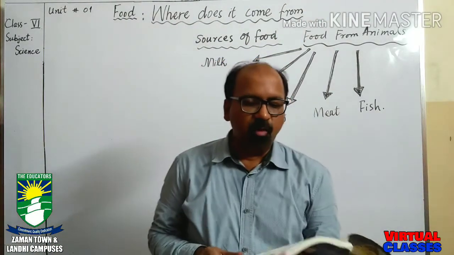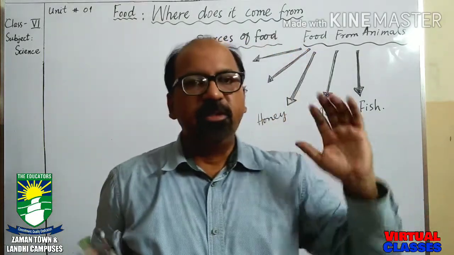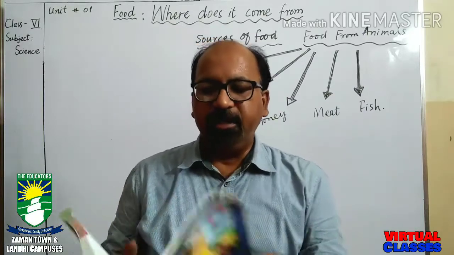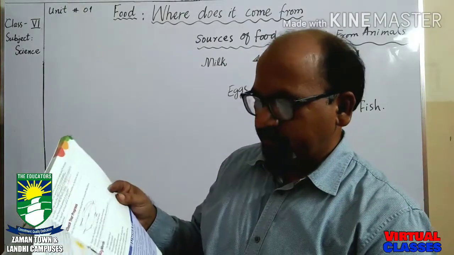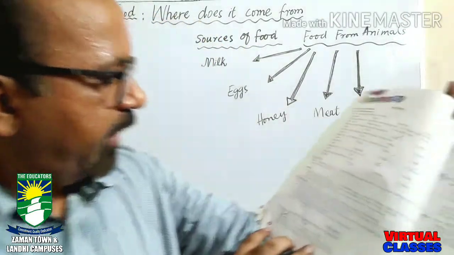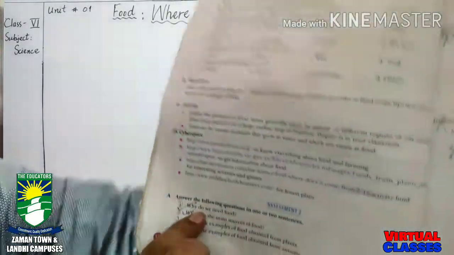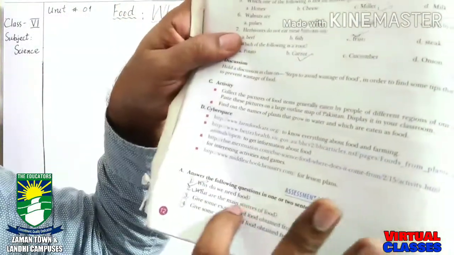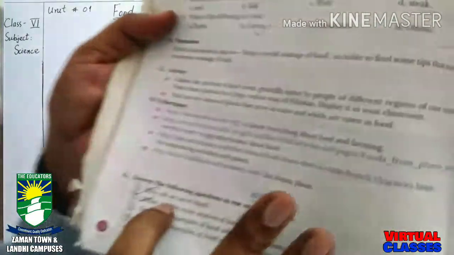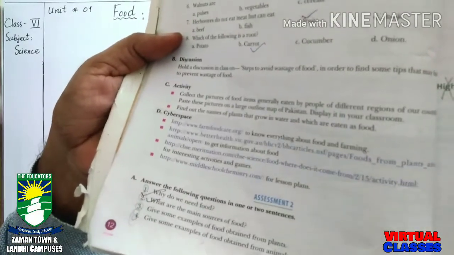Let's come to the homework. You'll have to draw a title page. First of all the index, then the title page of chapter 1, Where does it come from, and you will do a few questions. Let's come to page number 12. The first question is, why do we need food? We have discussed that food provides us energy, and energy is necessary for doing all the tasks of our daily work. So that's why we need food.